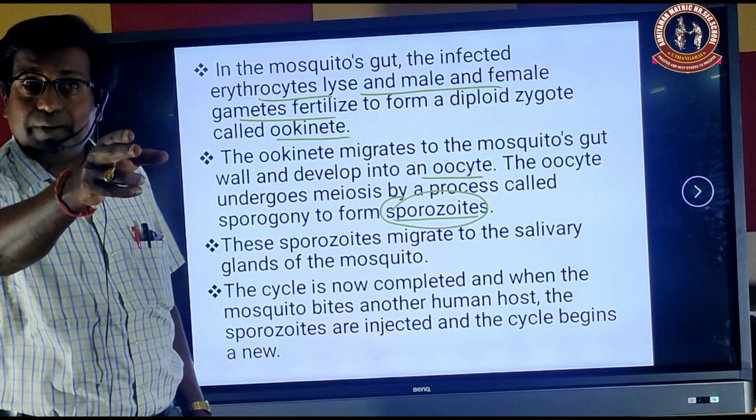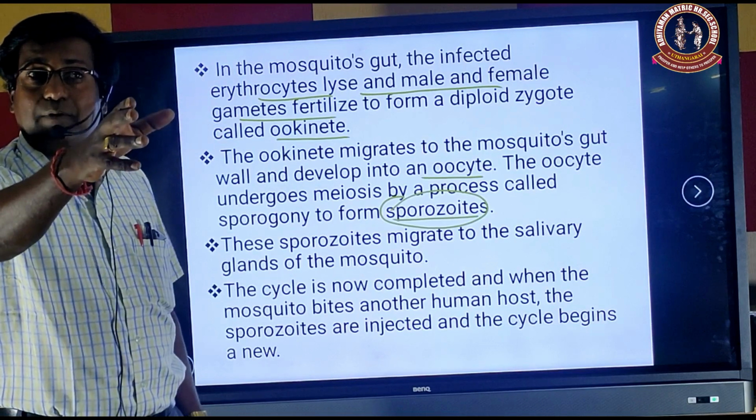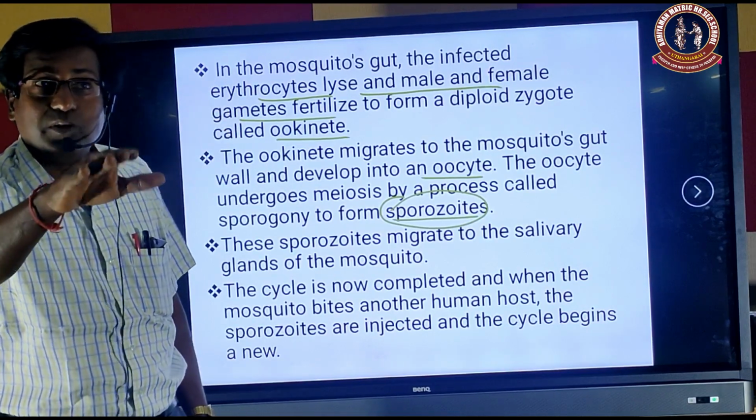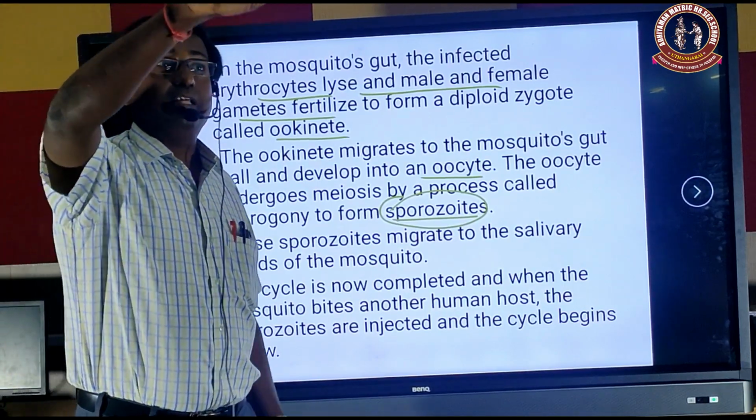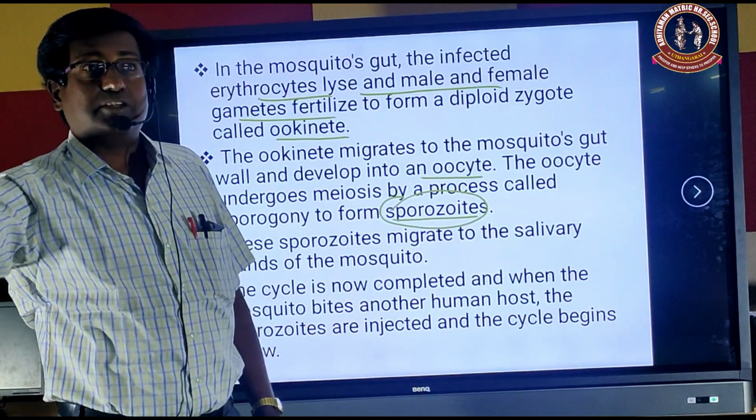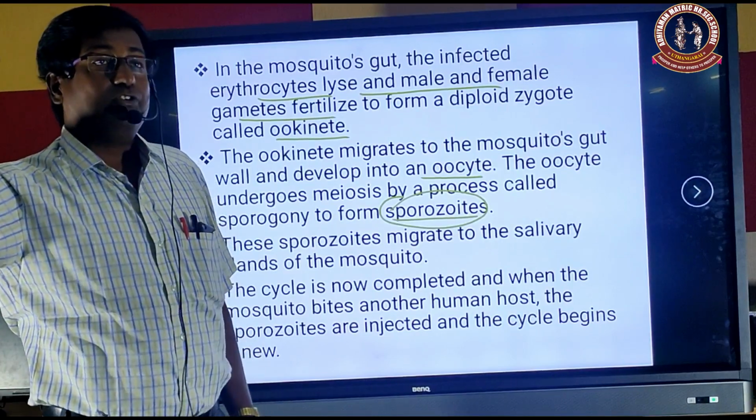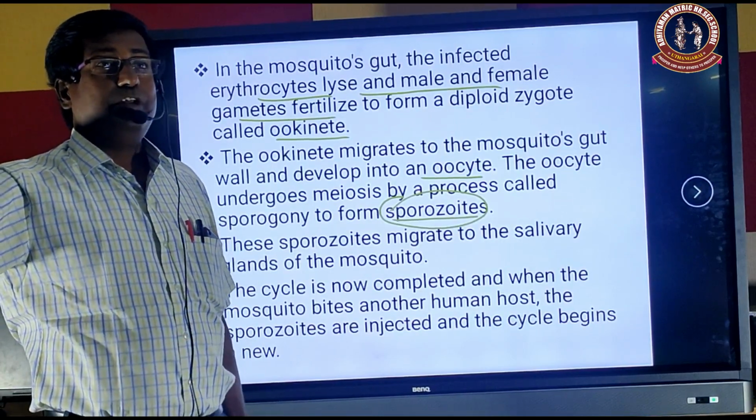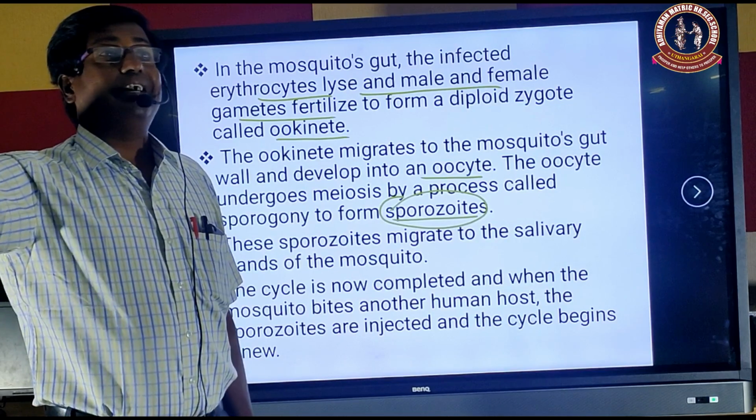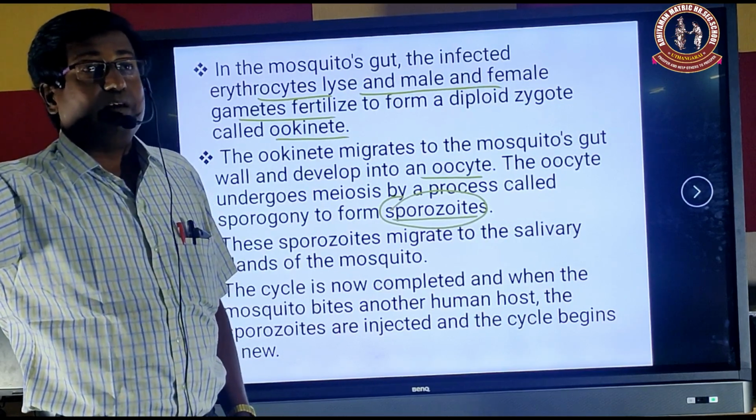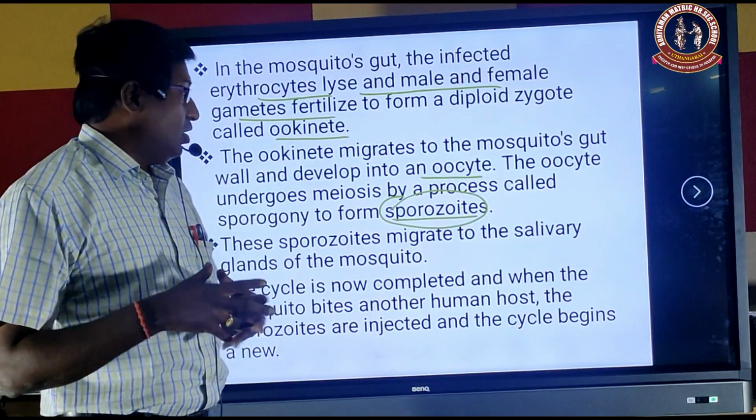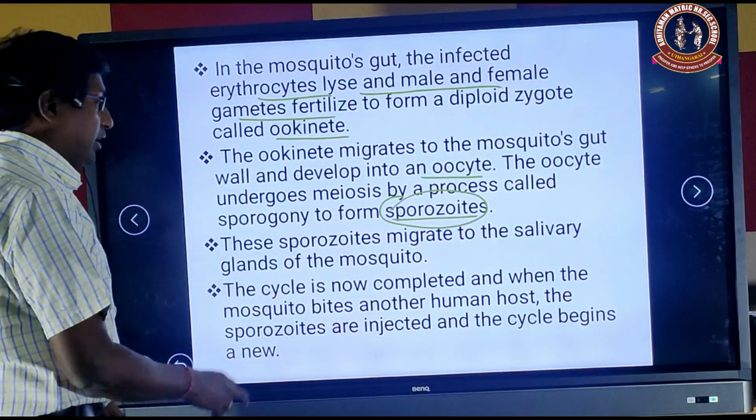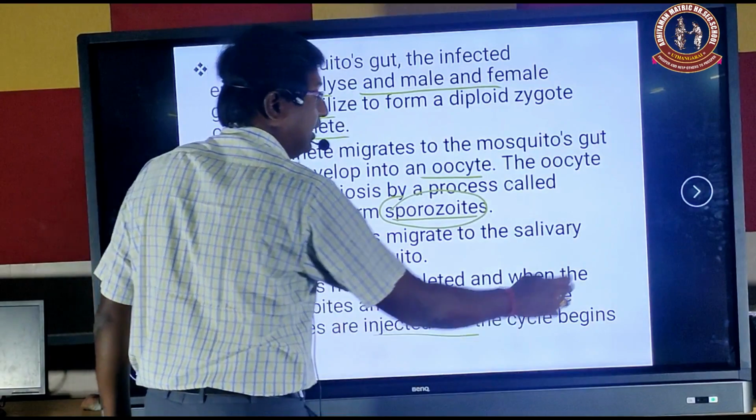Then they move to the RBC, form into gametes, and finish the gametogony cycle. Again, when a third person is bitten by another mosquito, the gametes get into the mosquito and fuse to form the zygote, producing sporozoites in that mosquito. That mosquito starts another new cycle. Like this, the cycles go on continuously.